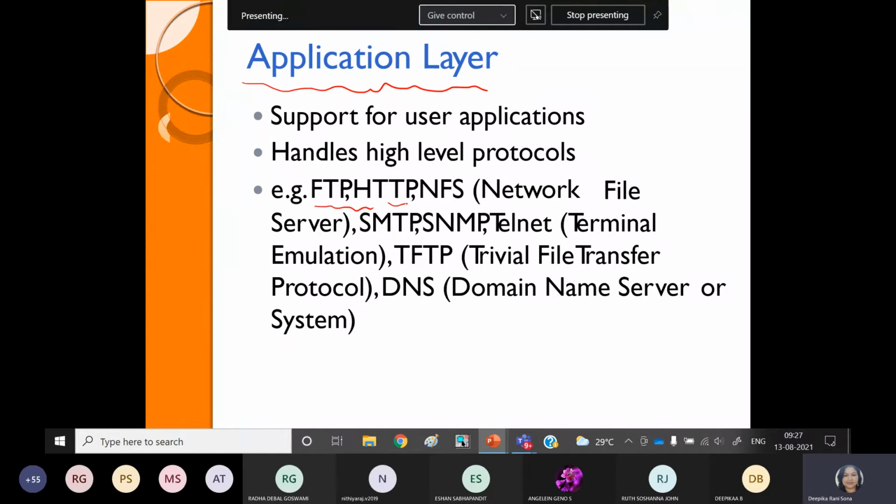Just go through this, because sometimes in exam or in quiz we are asking what are the protocols, name of the protocols will be given, and that can be used in which layer we are sometimes asking. So just refer to the theory part for the protocols as well as the functionalities of your layering architecture of OSI model as well as TCP IP model. Okay, this is all about the network layer architecture. Got it, guys?